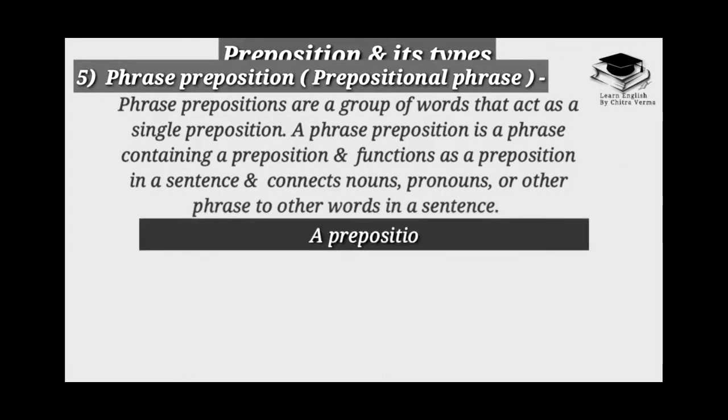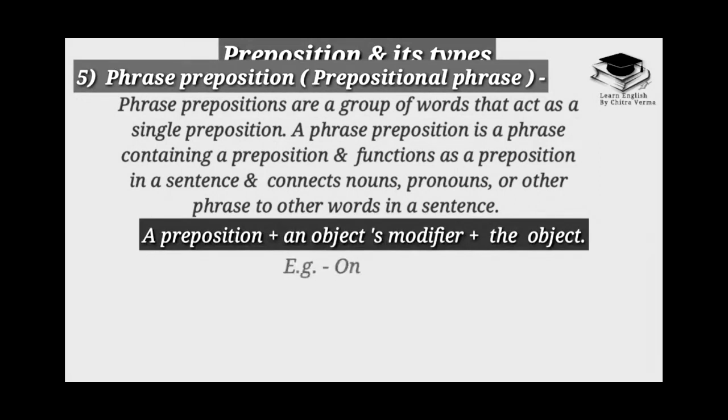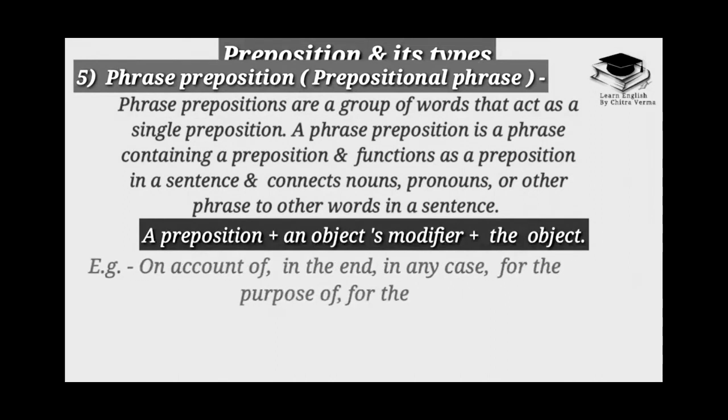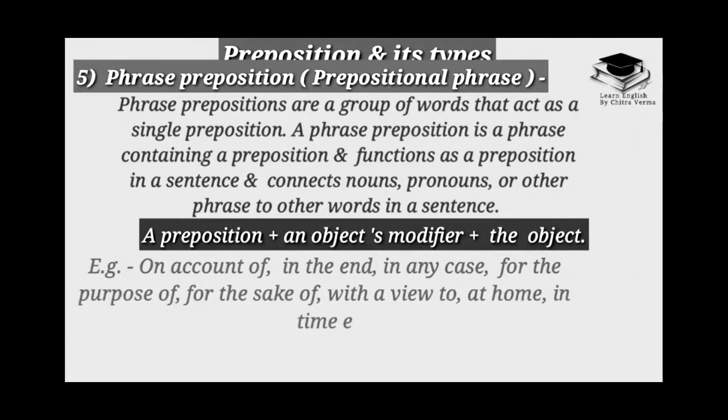A preposition plus an object modifier plus object, for example, on account of, in the end, in any case, for the purpose of, for the sake of, with a view to, at the home, in the time. Firstly, we need to understand the phrase. A phrase is a combination of words which does not have a finite verb.